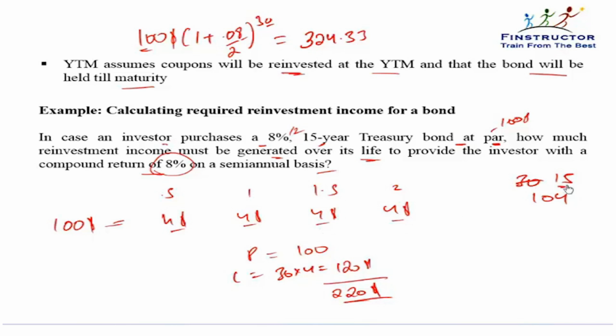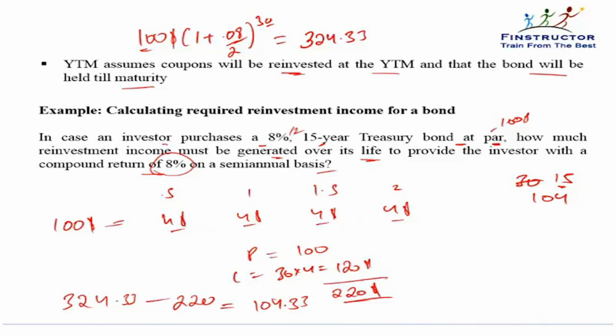Till the time t equal to 15 comes, these coupons can be reinvested and some income earned from that reinvestment. That reinvestment income better be 324.33 minus 220, or an amount equal to 104.33, if the investor has to earn an 8% return.